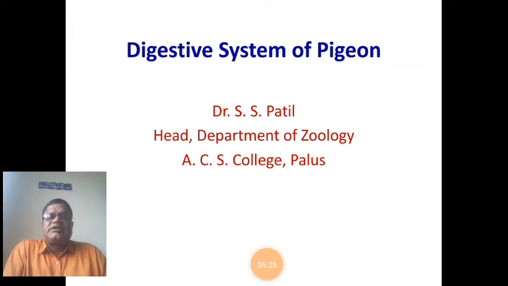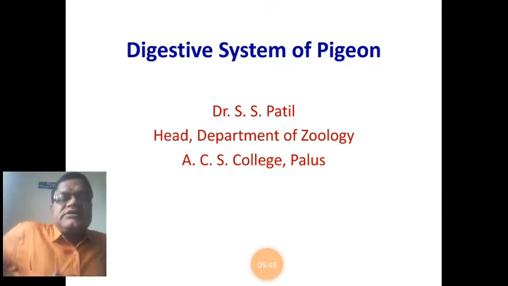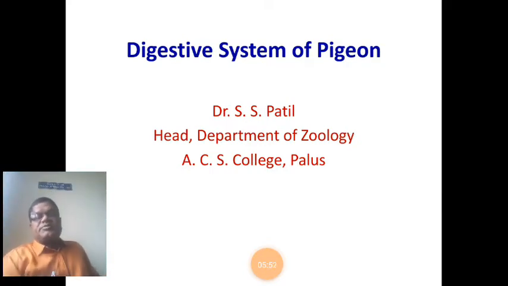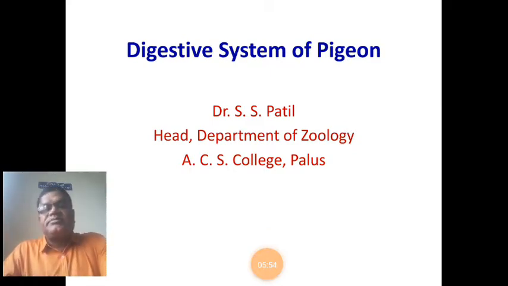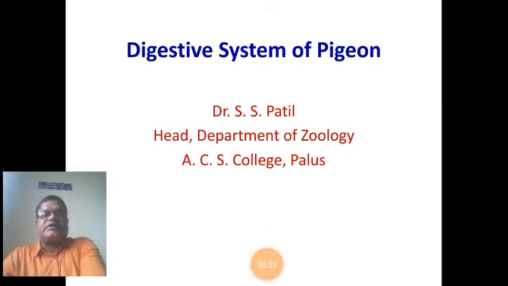During last year in BSc Part 1, I taught you the physiology of digestion. What is digestion?